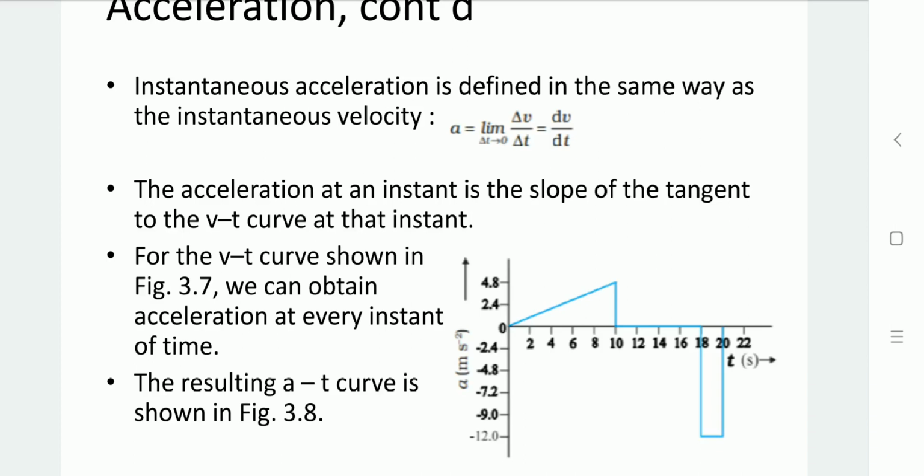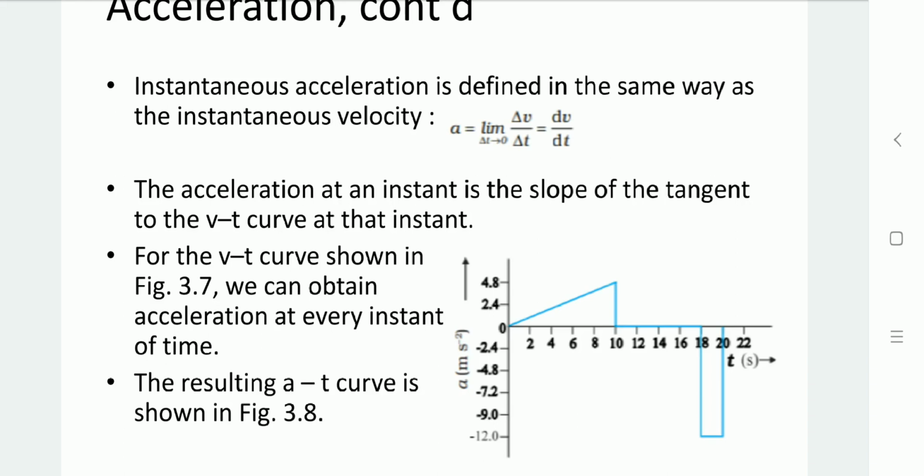So from the v-t curve, as we observed in the earlier slide, from those results, let us obtain the acceleration with respect to time. So let us draw the a-t curve. That a-t curve, you can see in the diagram, from 0 to 10 second, we get 2.4 meter per second square acceleration. So here we can say that the acceleration is non-uniform over the interval of 0 to 10 second. That acceleration is rising from 0 to 10 continuously.